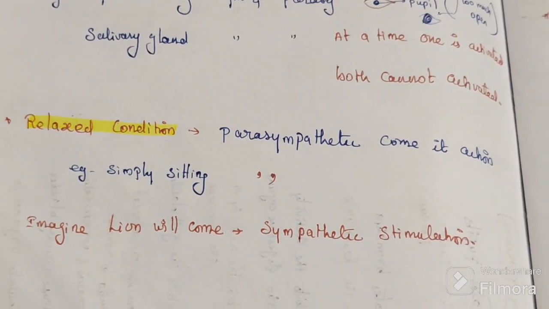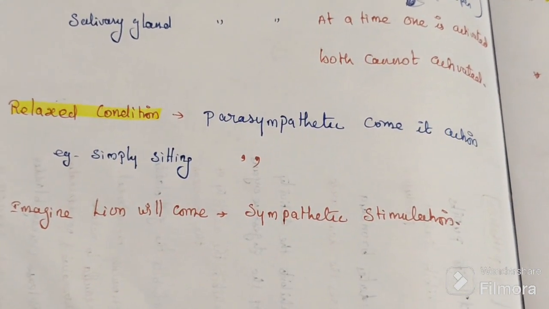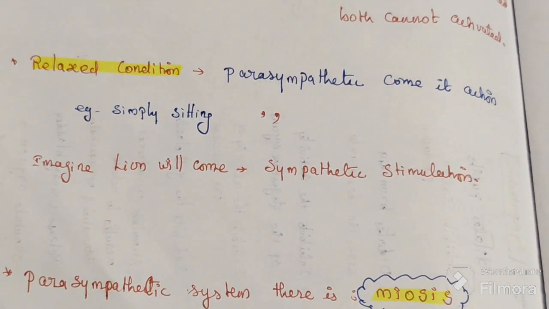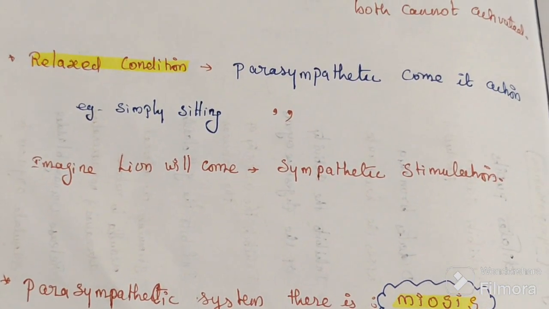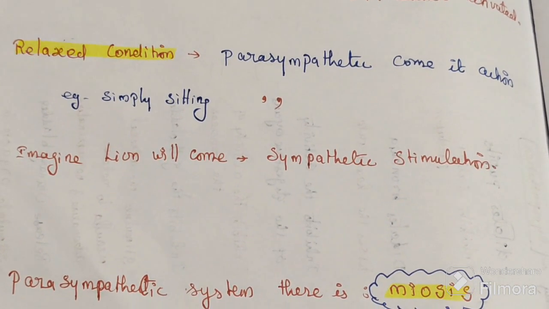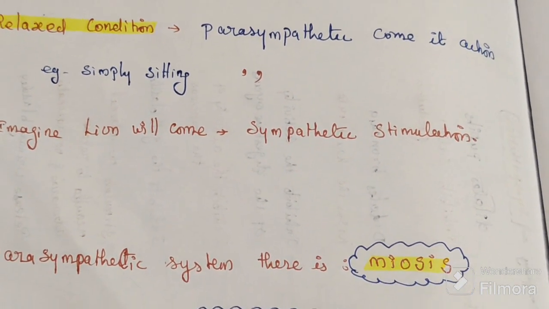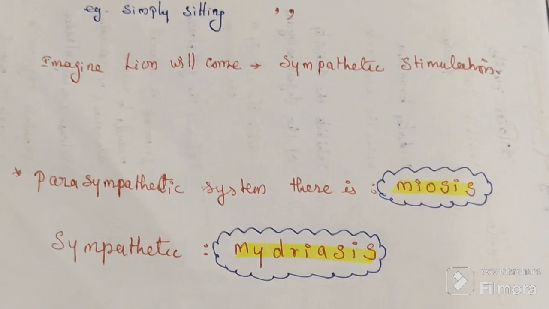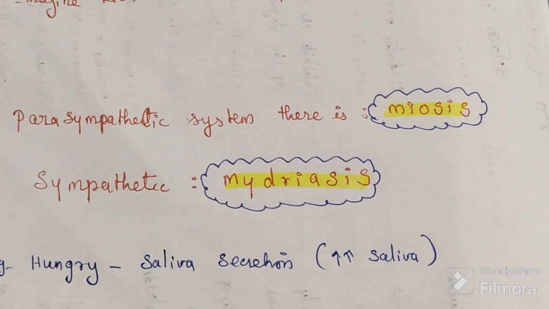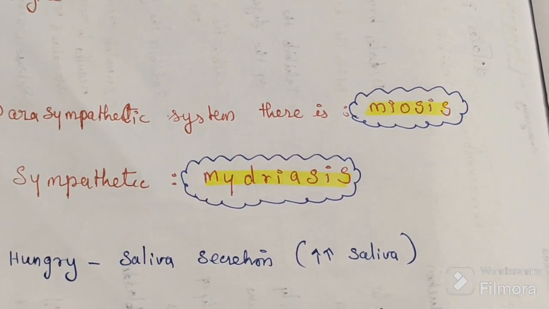In a relaxed condition, parasympathetic nerves come into action, for example, simply sitting. That is sympathetic stimulation when, imagine, a lion comes, at that time the sympathetic nerves come into action. In the parasympathetic system there is meiosis, in the sympathetic system there is mydriasis.